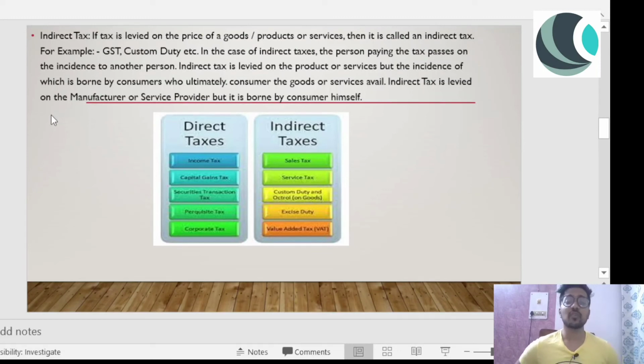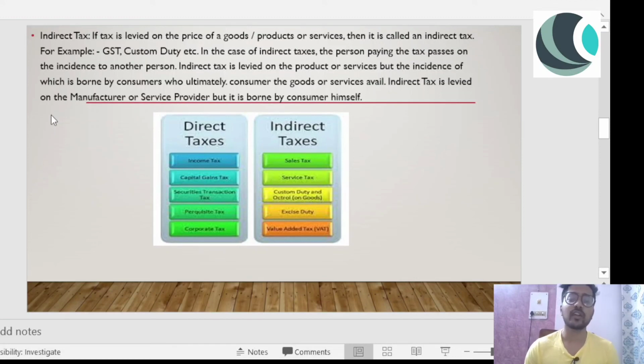If tax is levied on the price of a good, product, or services, then it is called indirect tax. For example, GST, custom duty, etc. In case of indirect taxes, the person paying the tax passes on the incidence to another person. Let's suppose we talk about an example. Let's suppose we're talking about a manufacturer who, while manufacturing that product, pays some taxes to the government. Now, while he is manufacturing the product, he is bearing the cost at that time of the taxation. After supplying that product to the ultimate consumer, the consumer will bear that tax by paying the amount.